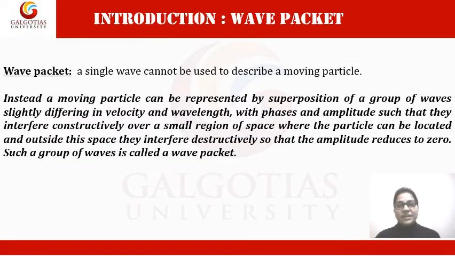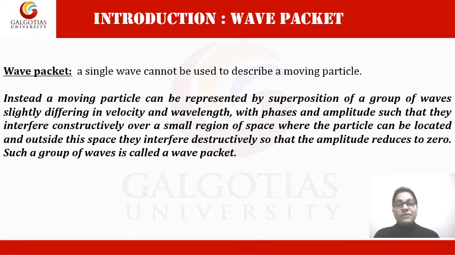In this slide we will discuss the wave packet. Initially, when de Broglie gave the idea of the material wave, he compared the material wave with a normal, simple wave. As a normal wave is a single component, the material wave was also considered a single wave.